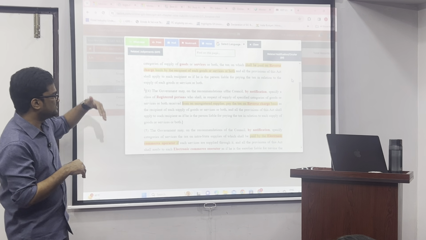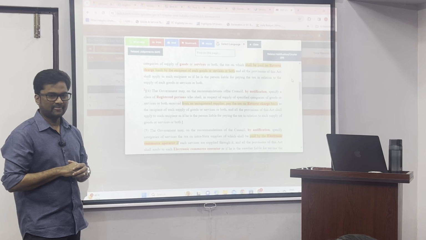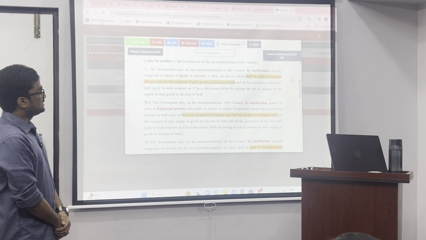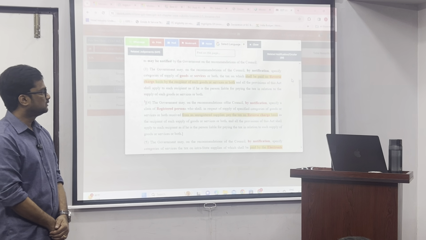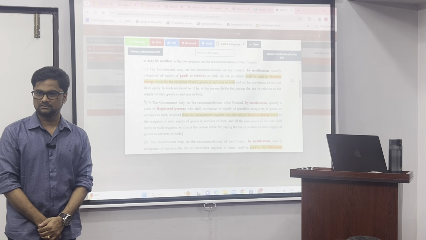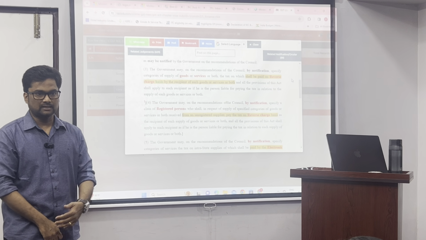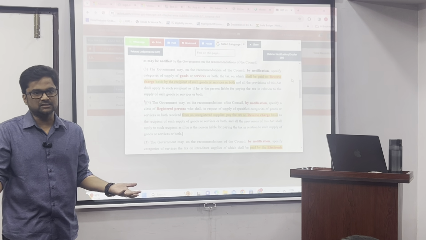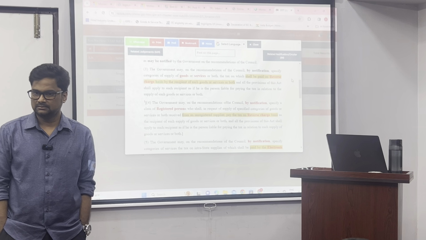Now what is the difference between subsection 3 and 4? Go up. Specify the categories of supply of goods or services. That's all. It will not specify other things. It may be applicable to any person. The other party, the service provider, can be either registered or unregistered. Are you getting my point?